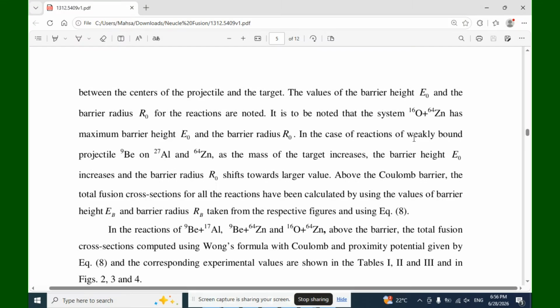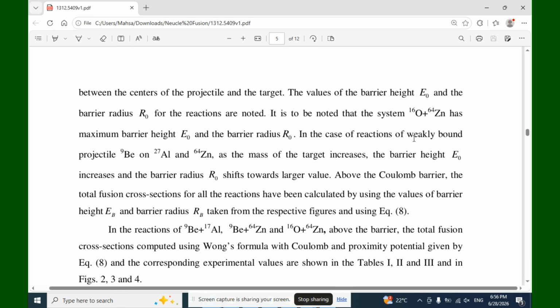It is to be noted that the system oxygen 16 plus zinc 64 has maximum barrier height E0 and barrier radius R0 in comparison to the reactions of the weakly bound projectile beryllium 9 on aluminum 27 and zinc 64. As the mass of the target increases, the barrier height E0 increases and the barrier radius R0 shifts toward a larger value above the Coulomb barrier.